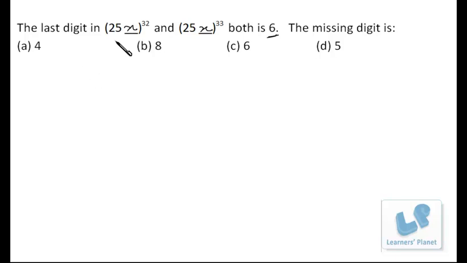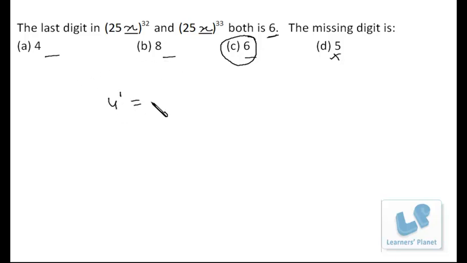So friends, we can definitely eliminate 5 because 5, if it is raised to any power, it will definitely end in 5. Now we are left with these three numbers. Now 6, if it is raised to any power, it will end in 6 only, whether it is even or odd, whether any power. So 6 is the most obvious choice. Now let's come to 4 and 8.